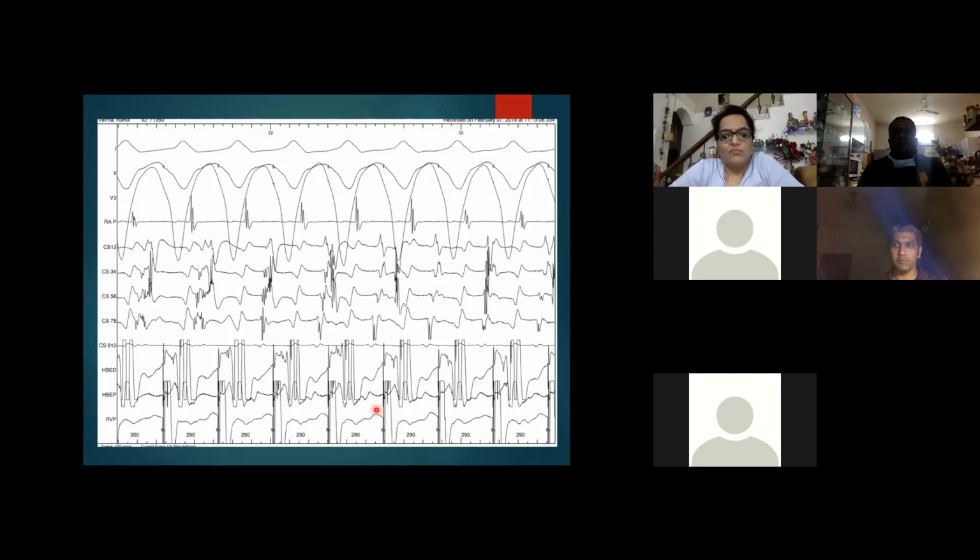But how did you explain it occurring at the same cycle length? There is no change, 290, 290, 290. Yeah, so RA to LA, there is 1-to-1 conduction, but a delay. But LA to CS, there is a block. Or a higher degree of block, maybe second degree block. So you see a Wenckebach from LA to CS, but RA to LA there is 1-to-1 conduction, but prolonged. Somebody has done an ablation over there and created a line of block.